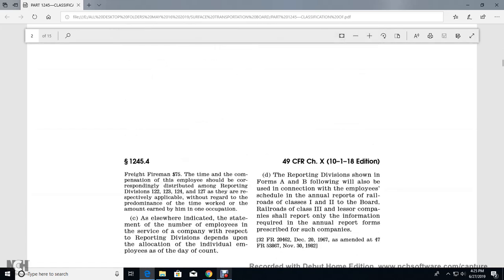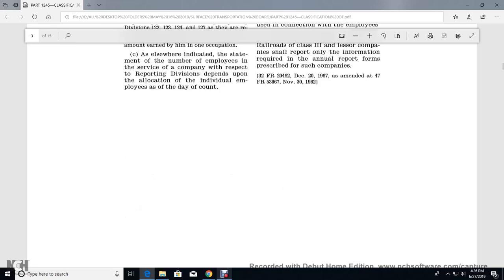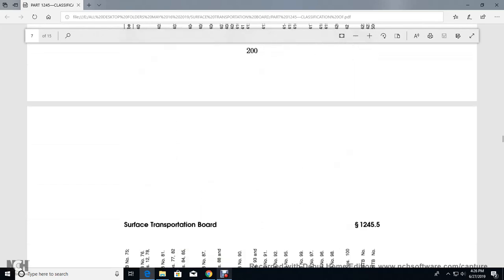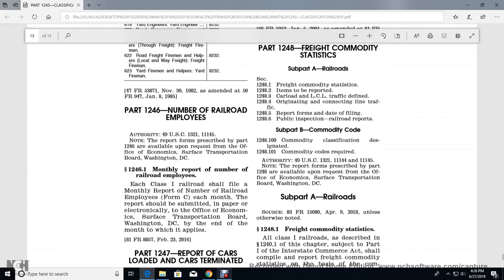And then it goes over an illustration, whereas indicated, the number of employees served with the company in the respective report divisions depends on the allocation of individual employees as of the day of the count. Reporting divisions should be formed in A and B in connection with the employer schedule. The annual reports for Class 1 and Class 2 go to the Board. Railroads of Class 3 and lessor companies shall report only information required for the annual report forms described for such companies. And then it goes over some pictures, some charts, and then a list. Let's see what else they got. And that was chapter 1245.